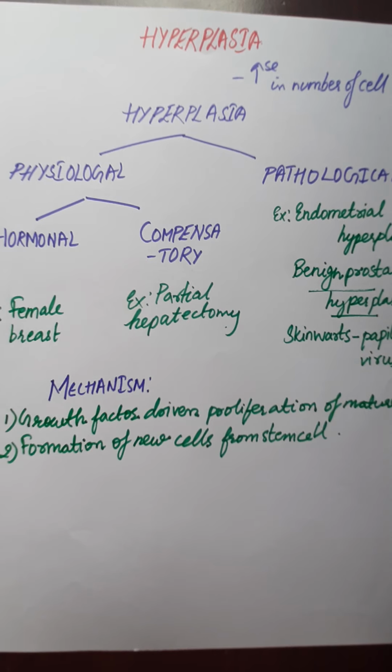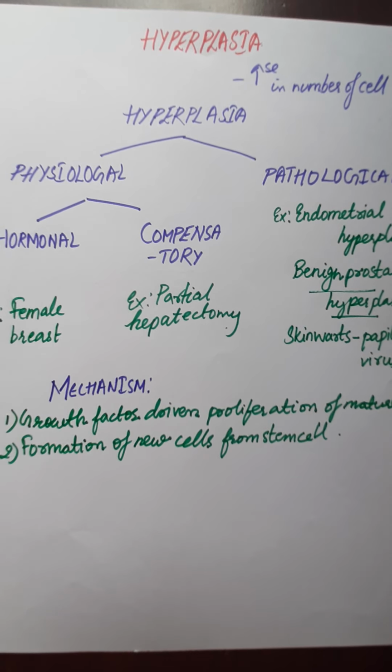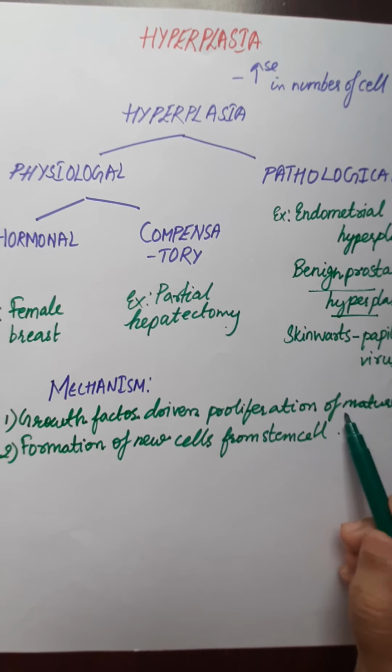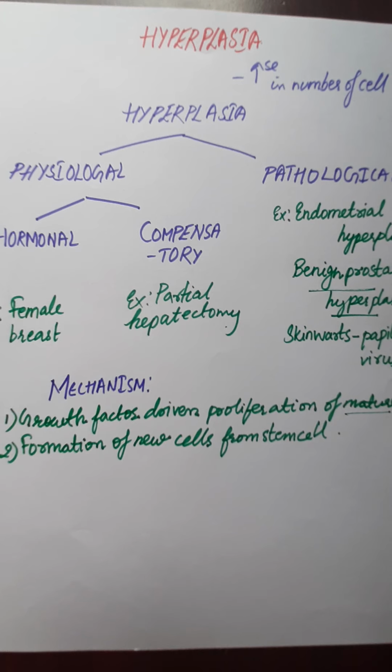Take for example that a patient has undergone partial hepatectomy. The remaining part of the liver, that is the hepatocytes, have the receptor on the surface for the growth factor. After partial hepatectomy, the liver produces and releases the growth factor, and this growth factor binds with the surface receptors present on the surviving hepatocytes and activates the signaling pathway, stimulating the cell proliferation.